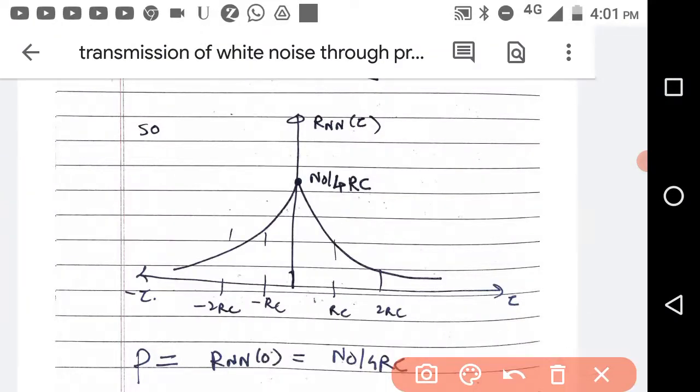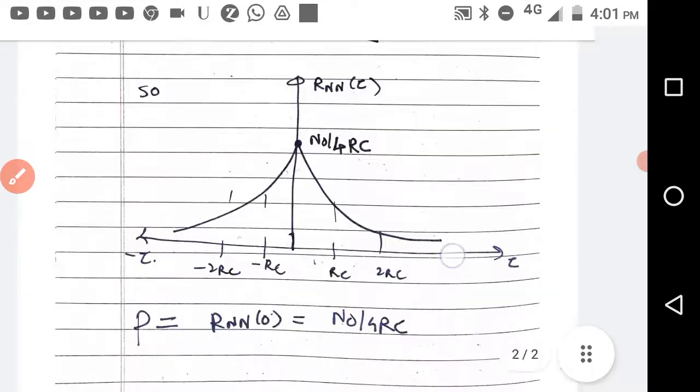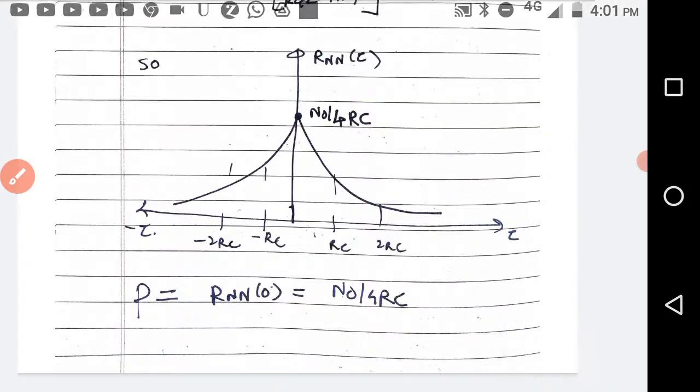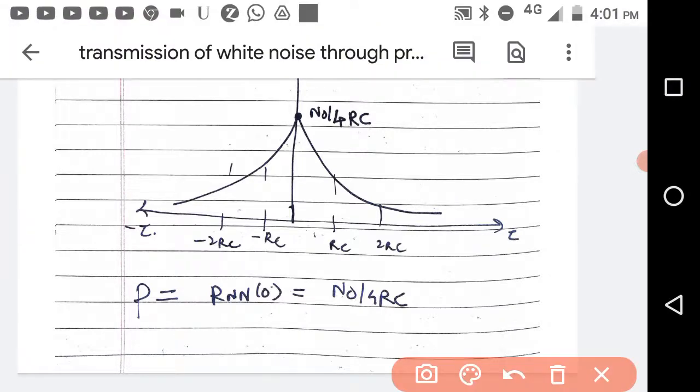If you plot this, you will get N0 by 4RC at the peak, and a two-sided exponential. So what is the power of this?